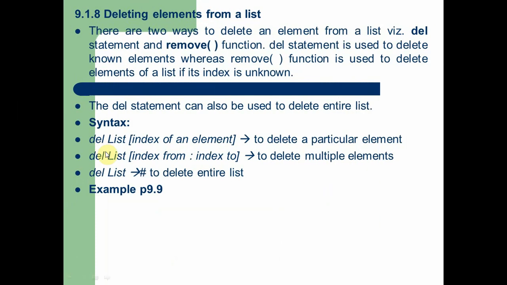Now we are going to see the next topic, deleting elements. Of course, we understand how to insert an element, and how to append or extend elements. Now we are going to understand how to delete an element from the list. For deleting an element from a list, we can use the del statement or the remove function.